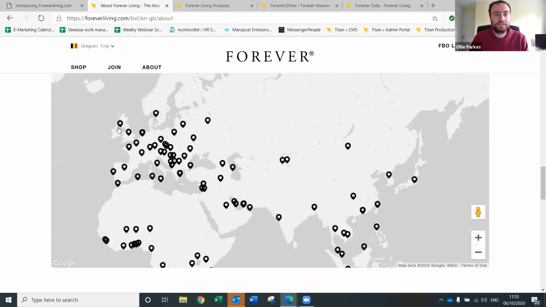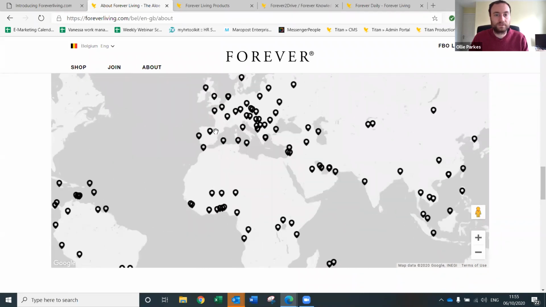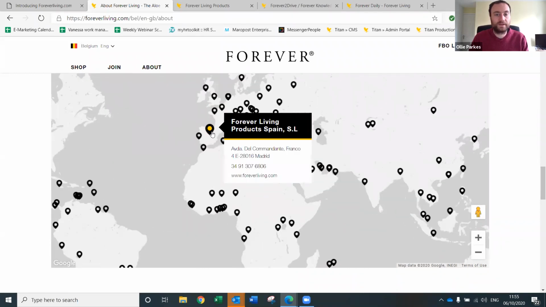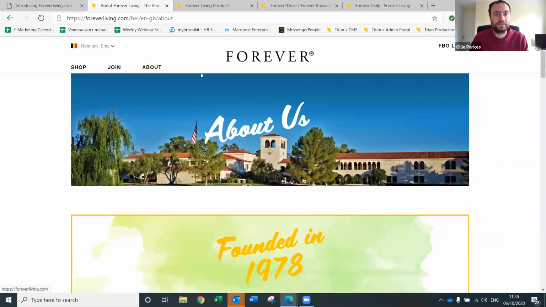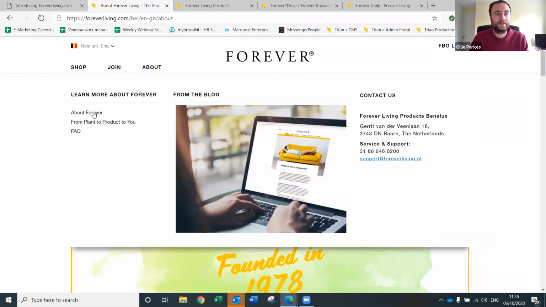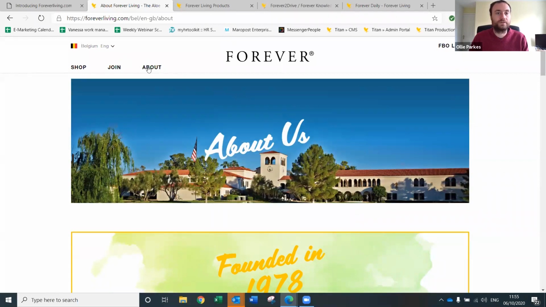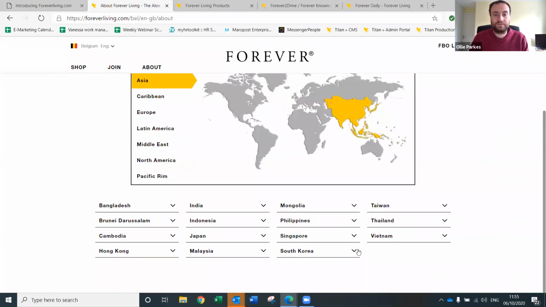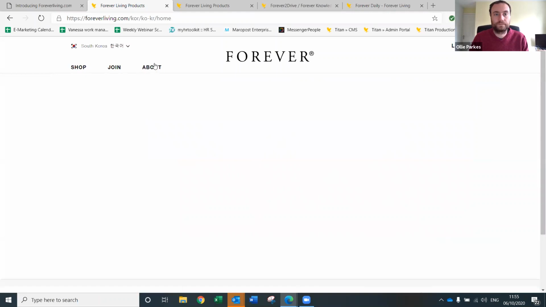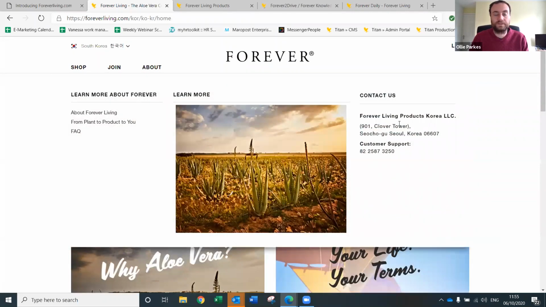So this is basically, I think, what you're asking, isn't it? So Spain, it's got the Spanish details there. So this is the directory on here. Just to remind you, this is under About and About Forever. But if you go on to About on any of these pages, so select them from the map, so Asia, South Korea, then you go on About and it'll give you the details there.